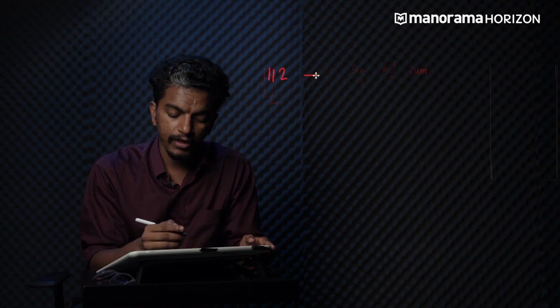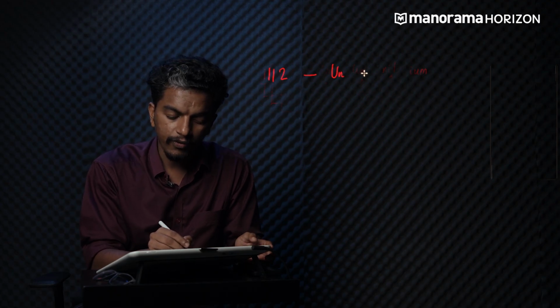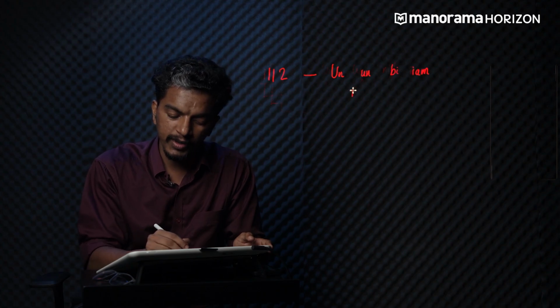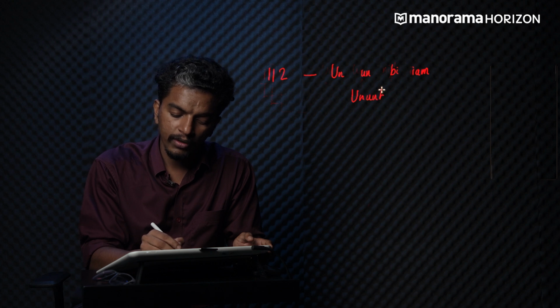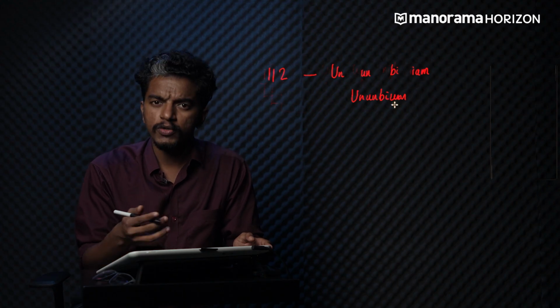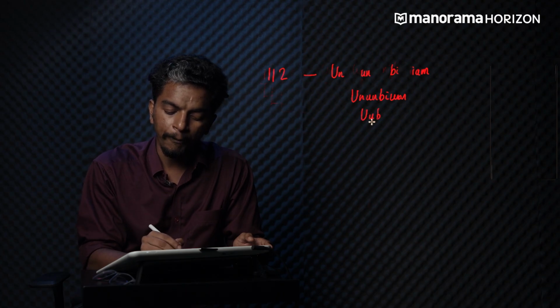Okay, let's take a couple more examples to solidify this concept. Let's take 112. What will be the name of this element? As you have guessed, un will be the root word for 1, followed by another un, then followed by the root for 2, which is bi, and finally the suffix ium. So what will be the name? Un, un, bi, ium. For those two i's, I have neglected one because it will sound the same. So ununbium. So it will be U, U, B.